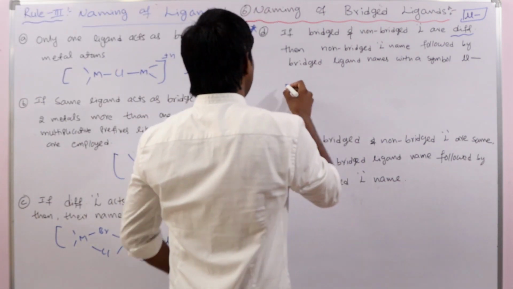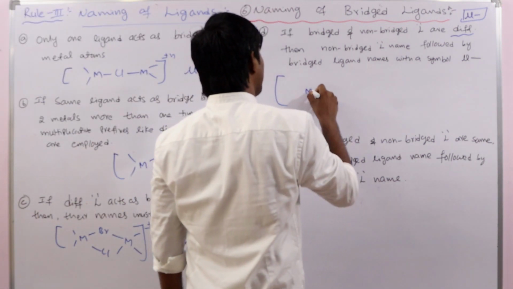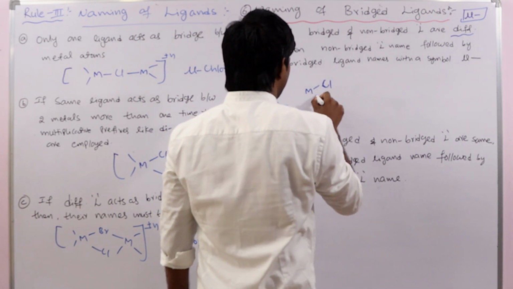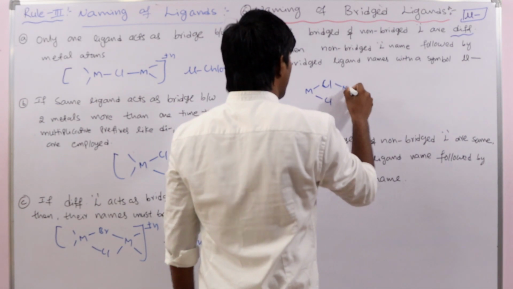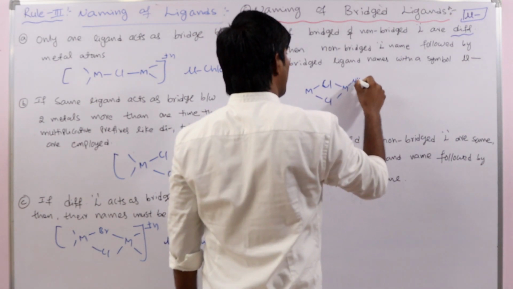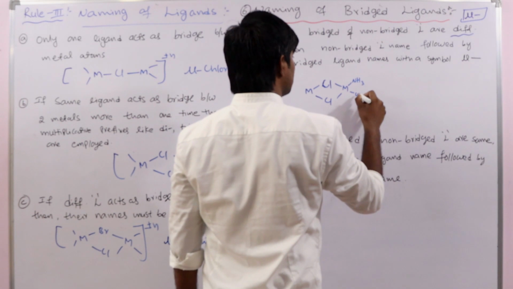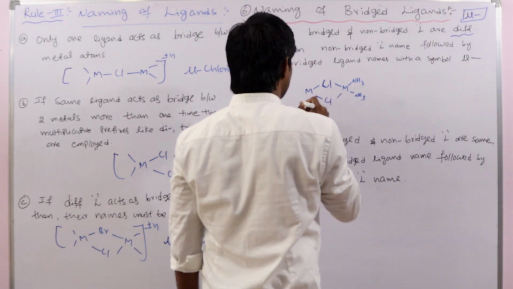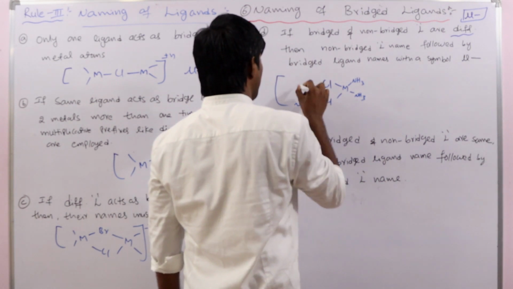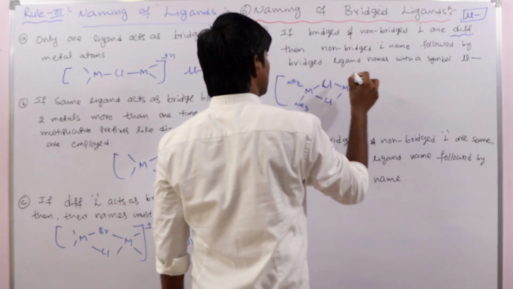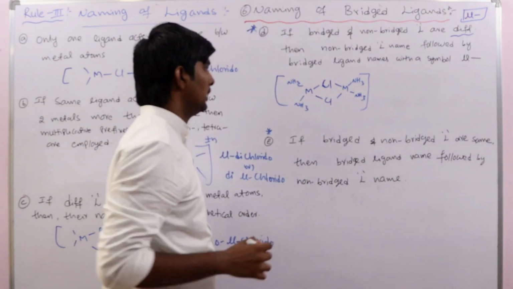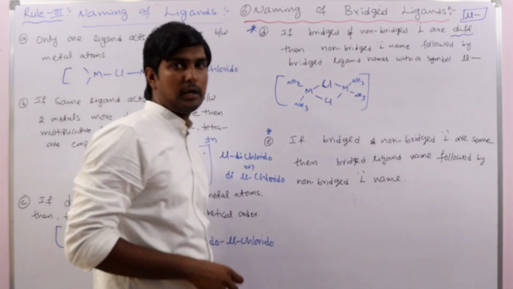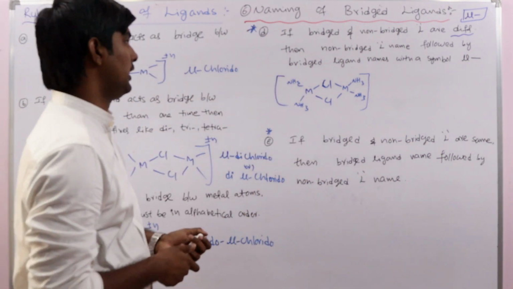For example, suppose this is the complex. Whatever the metal may be, according to the given example we can write the names.